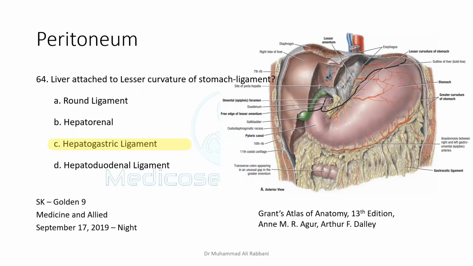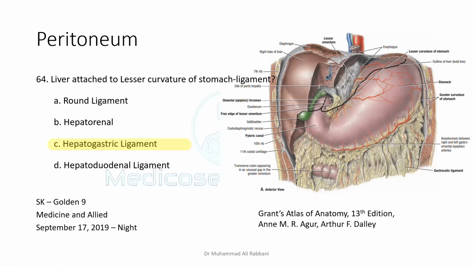And the second question that is very frequently asked is that the part of the lesser omentum that connects the liver to the stomach is hepatogastric, and the part of the lesser omentum that is between the liver and the first part of the duodenum is known as hepatoduodenal ligament. And the question that is frequently asked is what are the structures that are present within the hepatoduodenal ligament?